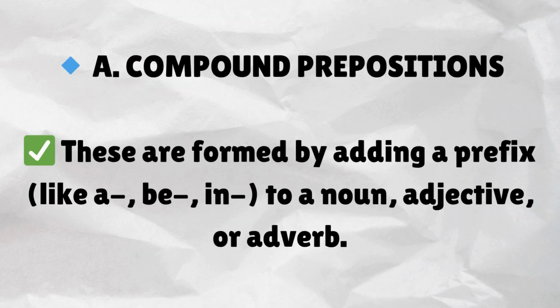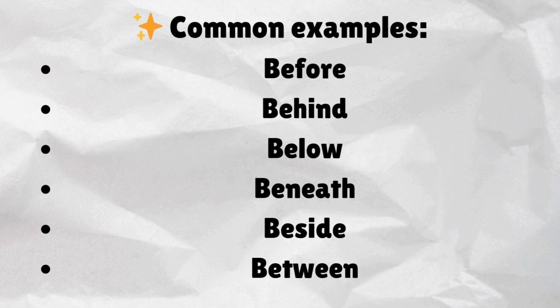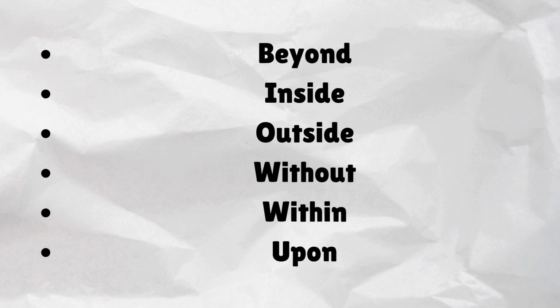Compound prepositions. These are formed by adding a prefix, like a-, be-, or in-, to a noun, adjective, or adverb. Common examples: before, behind, below, beneath, beside, between, beyond, inside, outside, without, within, upon.